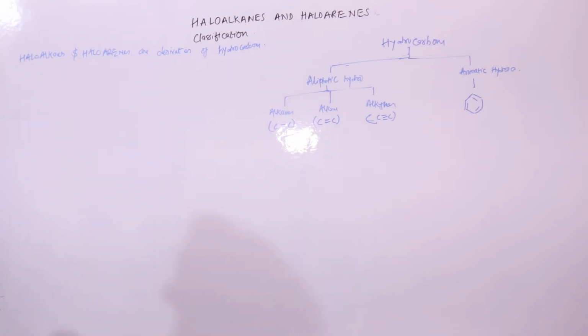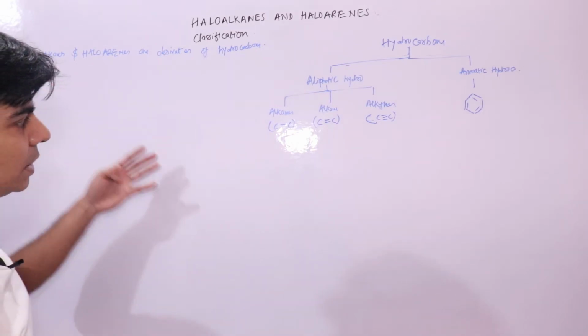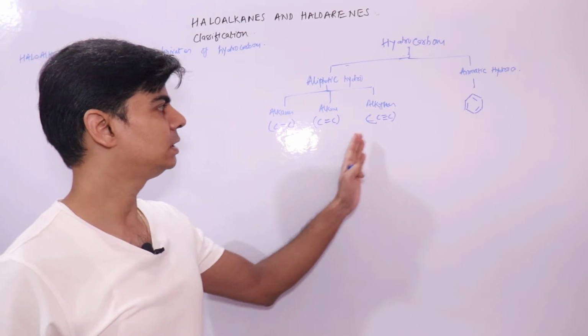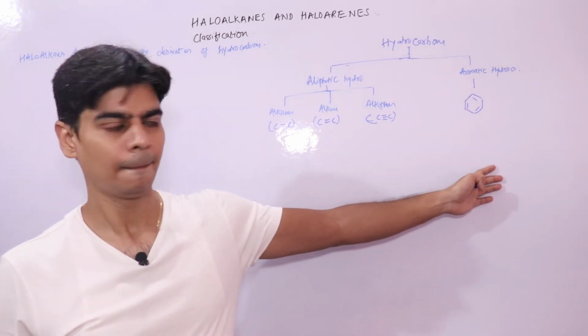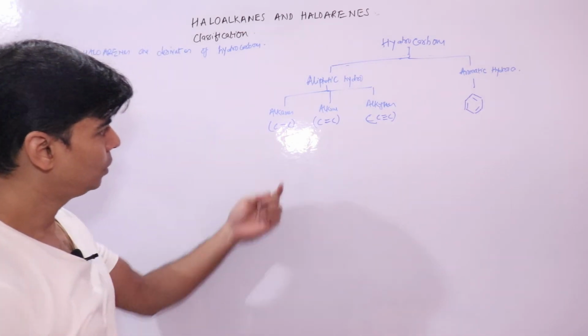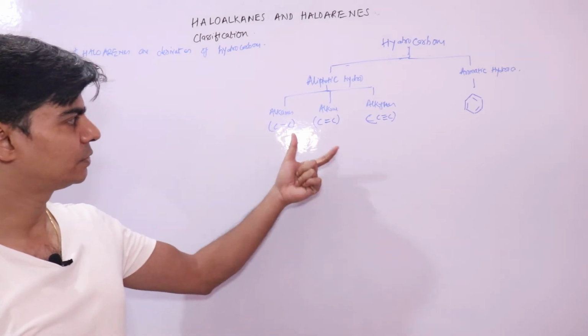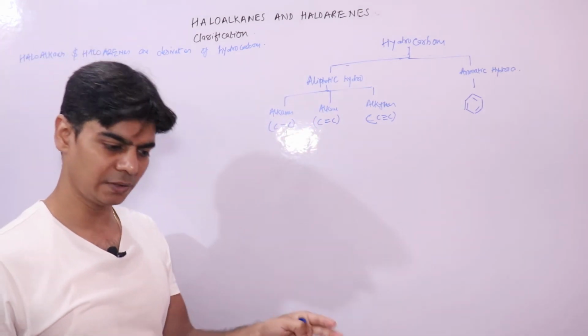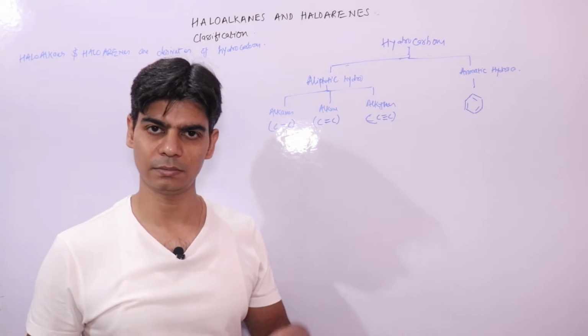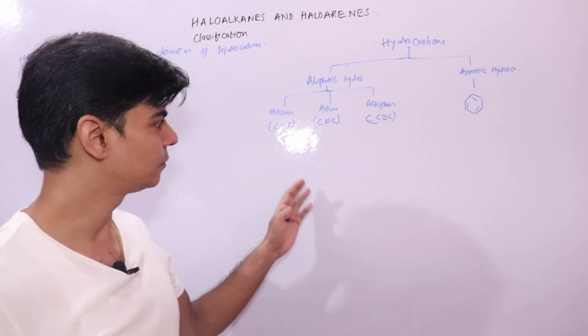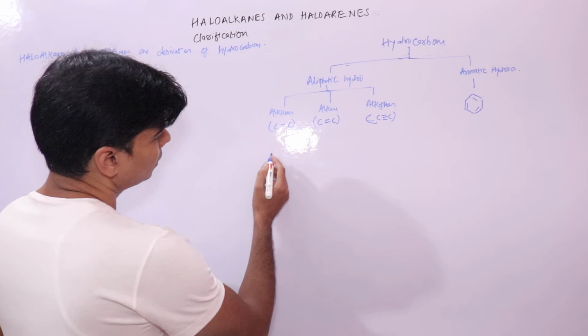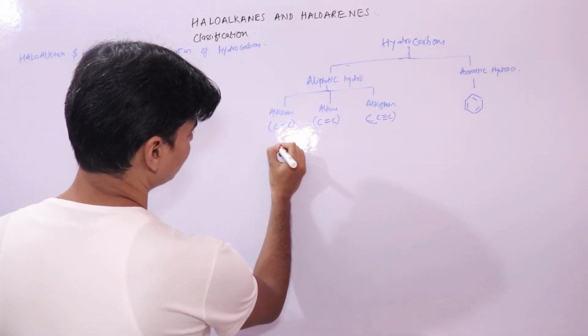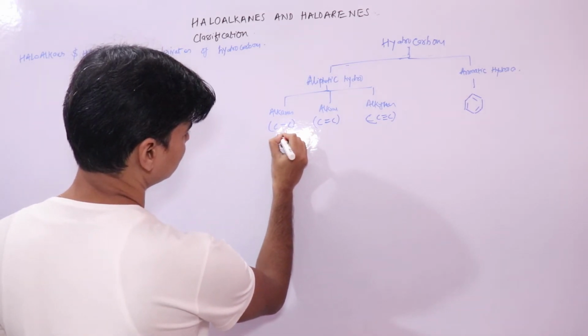What that means is that haloalkanes and haloarenes are derived from alkanes, alkenes, alkynes and benzene, right? Now let's take an example of simple hydrocarbons, and then we see how we can derive these haloalkanes and haloarenes from these compounds, right?